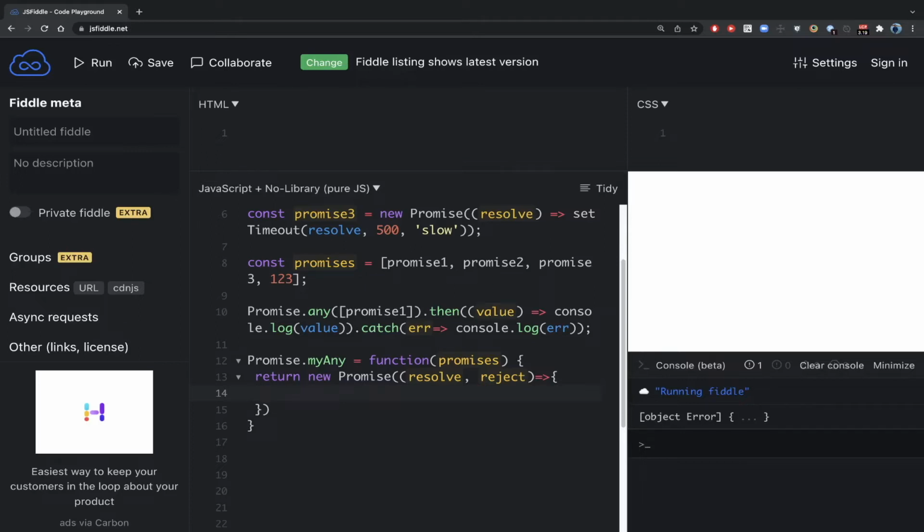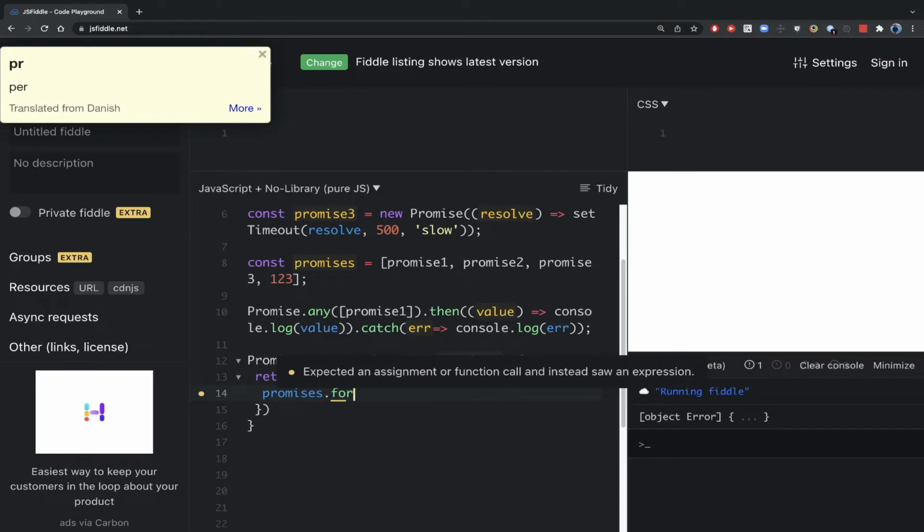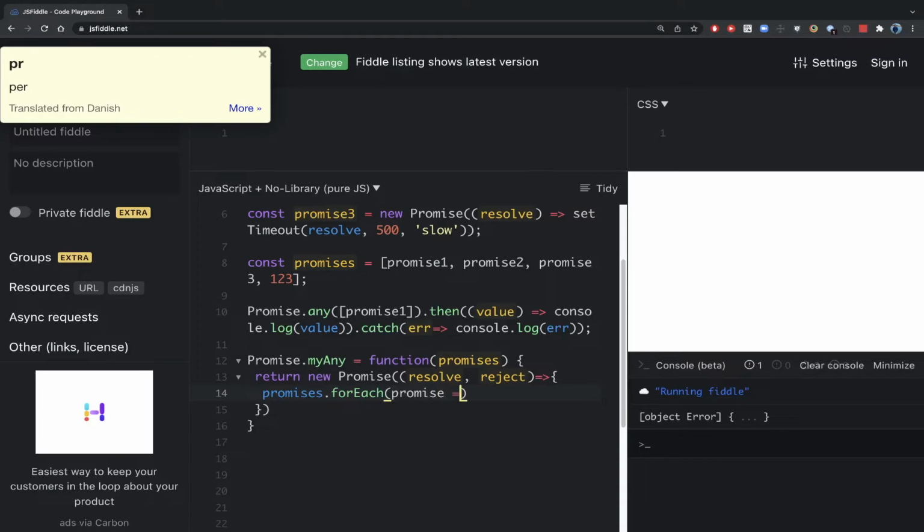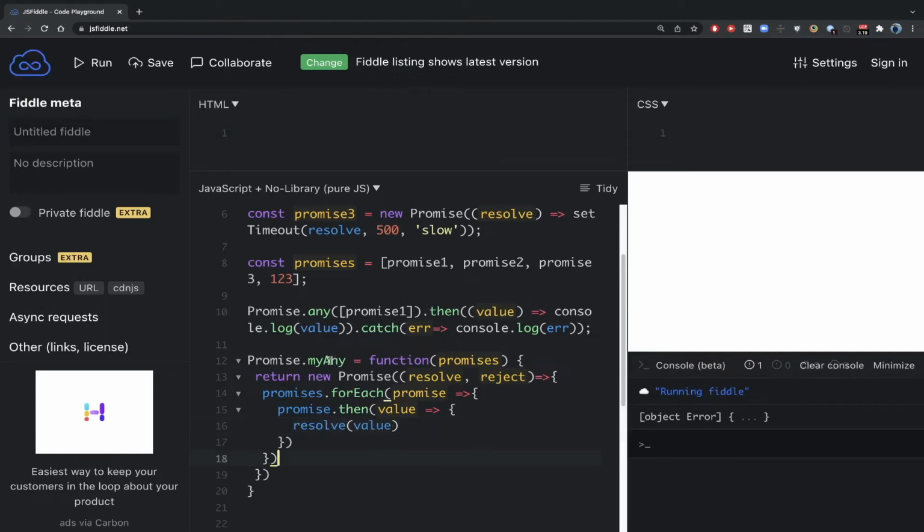Now we'll have to loop through the promises. So we'll use promises.forEach, and for each single promise we will try to resolve it and see the value. Whenever we get the value, we'll resolve it immediately, because promise.any is concerned about fulfillment. If it gets fulfilled, then we need to just resolve it. We should not wait for other promises to run.